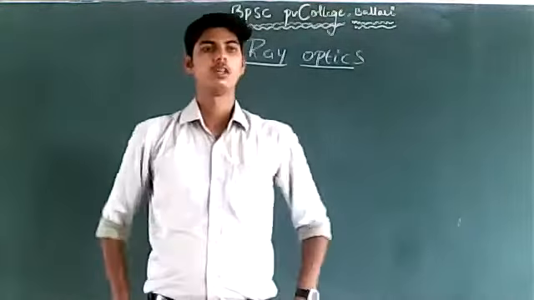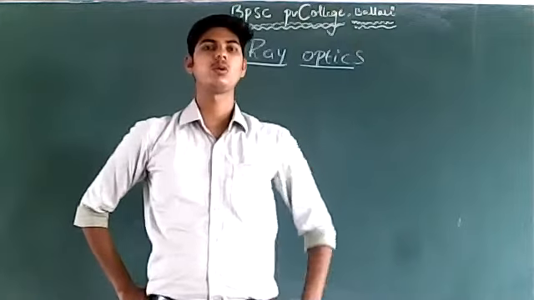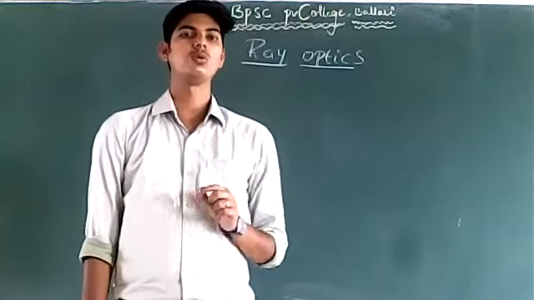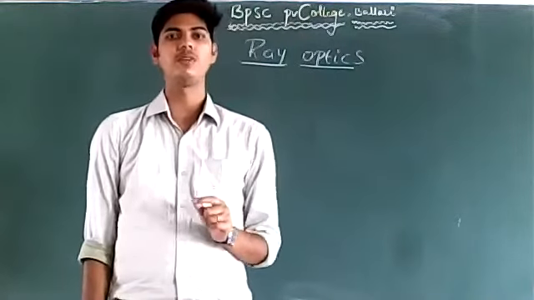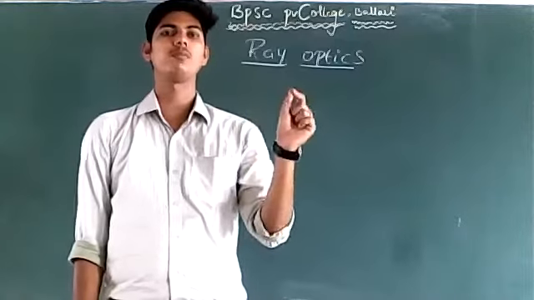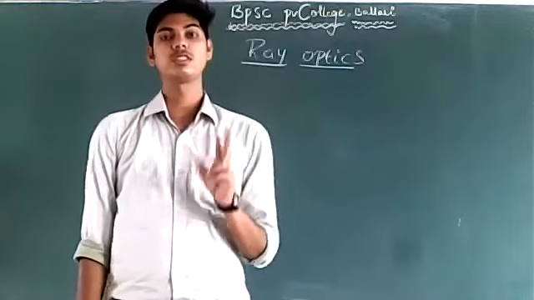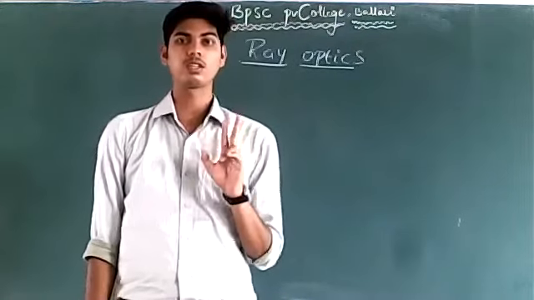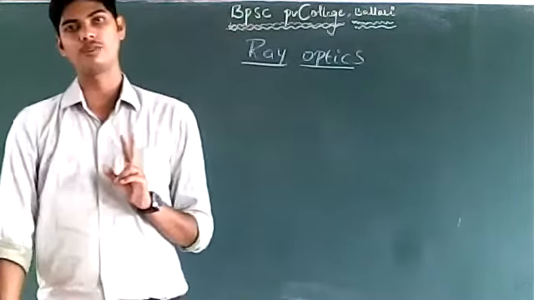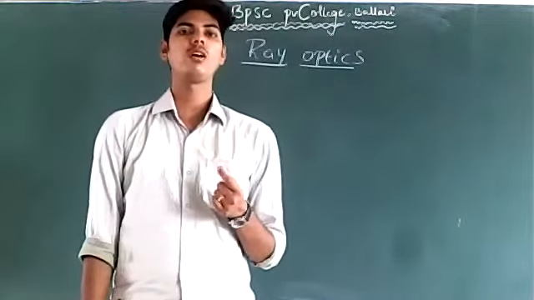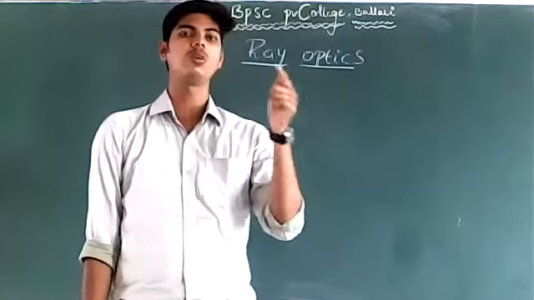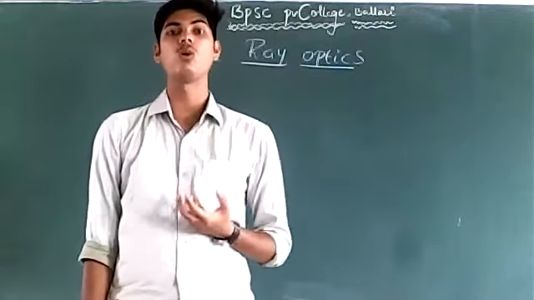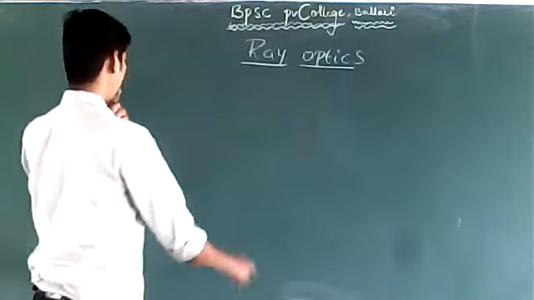Good afternoon. In the last class, we were discussing the relative refractive index and absolute refractive index. I have told you, relative refractive index is to be defined when a ray of light travels from one medium to another medium, such that none of the two media is air or vacuum. In that case, you have to define relative refractive index. On the other hand, when a ray of light travels from air or vacuum into some medium, you need to define absolute refractive index.